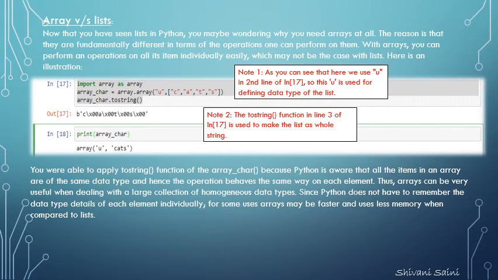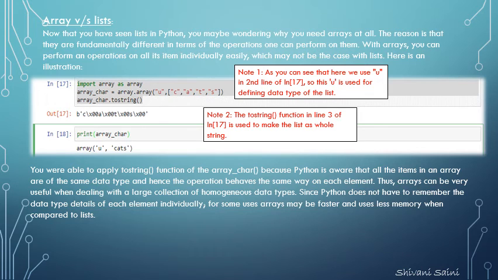We import array as array. arrayChar is equal to array.array('u', ...) and in list cats, arrayCat.tostring function. Here we use u in the second line of input 17. So this u is used for defining the data type of the list, and this tostring function is used to make the list a whole string.